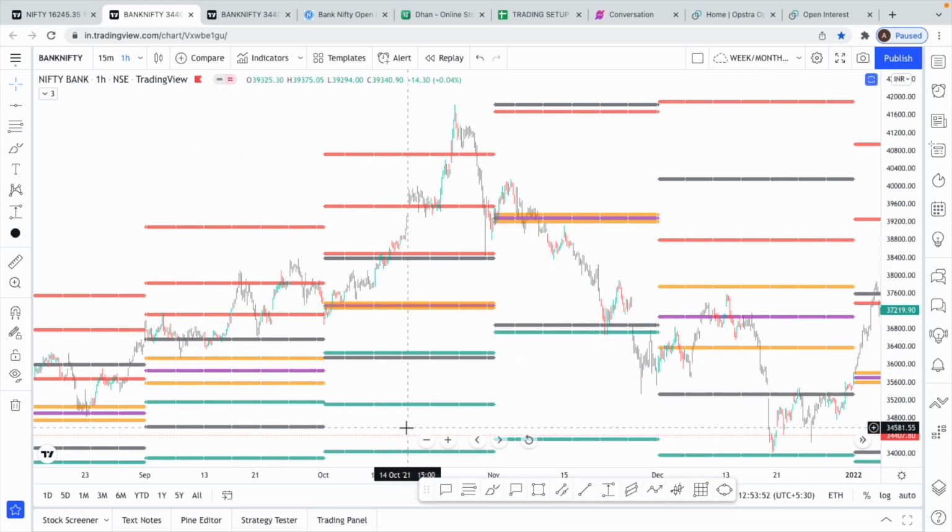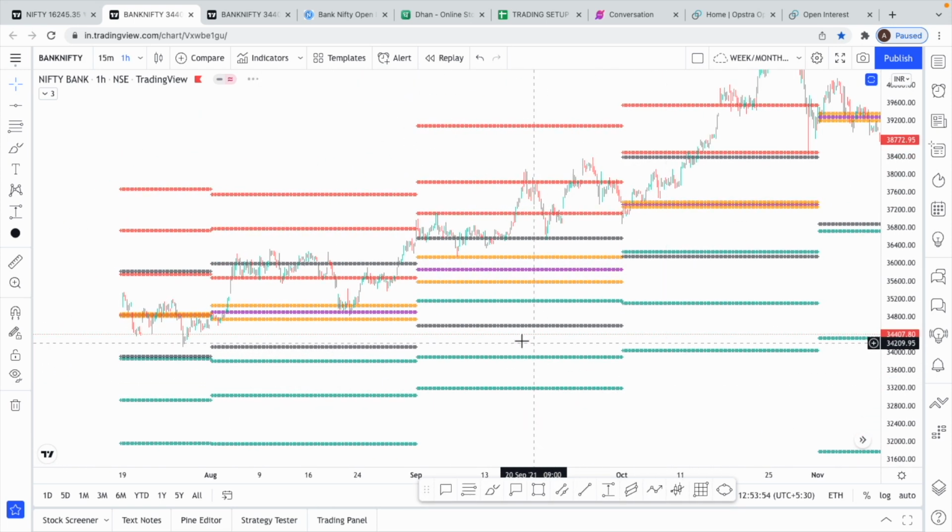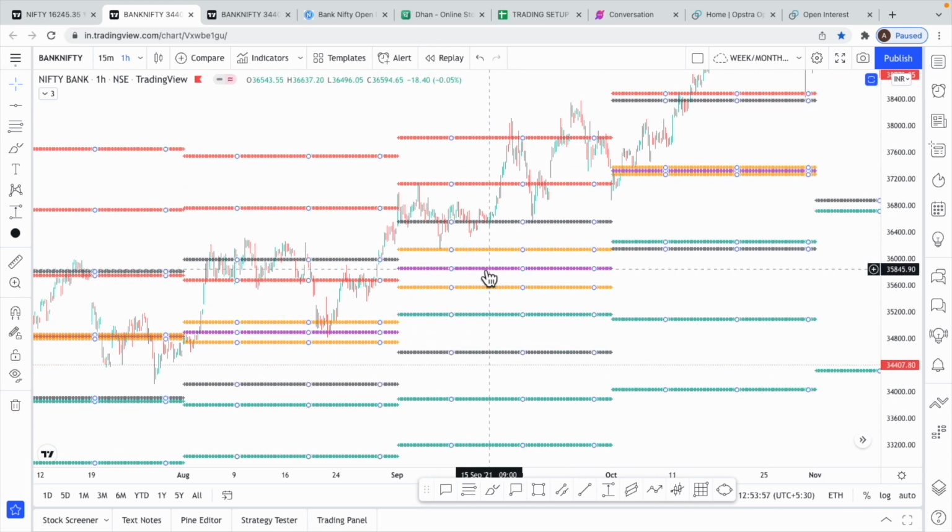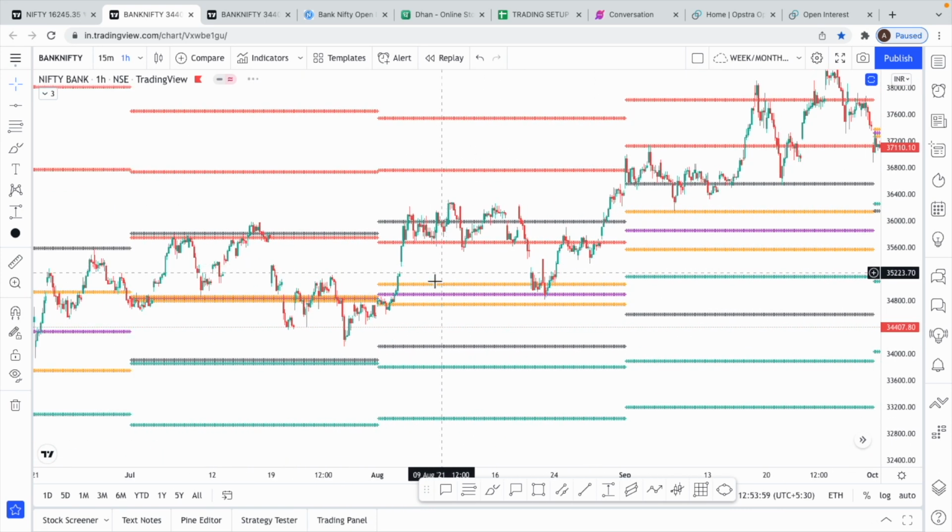Right? So when you backtest and see, most of the times, that's why when we hit this monthly CPR pivots, right, we need to be a little careful. See, in this month of August, when from CPR we went up, the market again reversed. It didn't continue the downtrend, but it reversed from the monthly CPR.